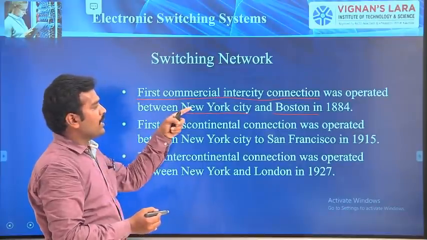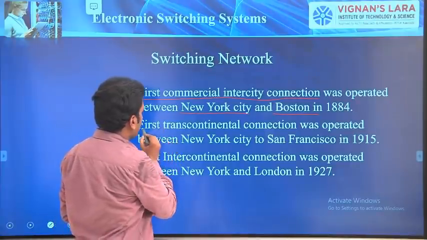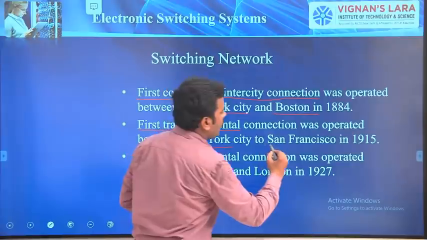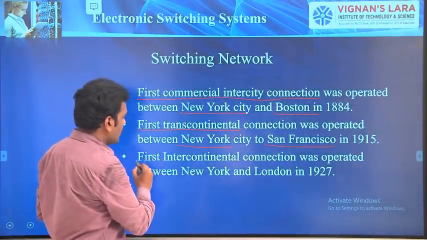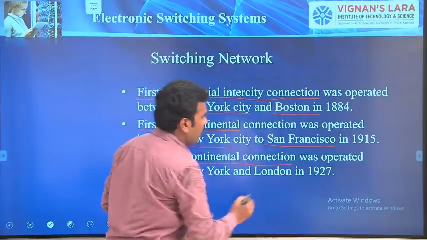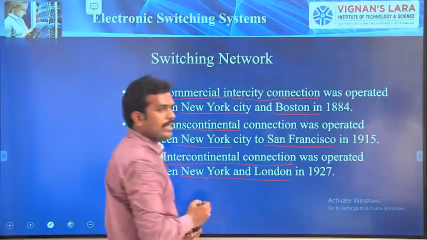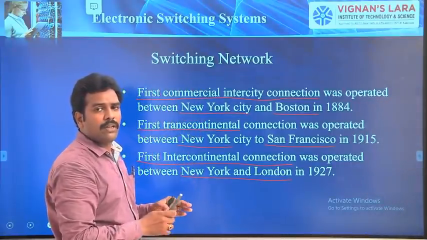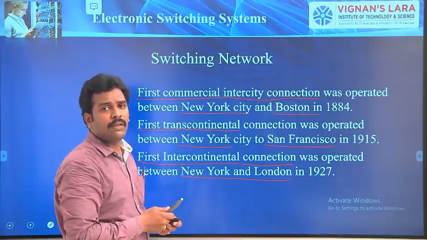The first transcontinental connection was from New York to San Francisco in the year 1915. And the first intercontinental connection was operated between New York and London in the year 1927. Because of switching networks, this is possible.